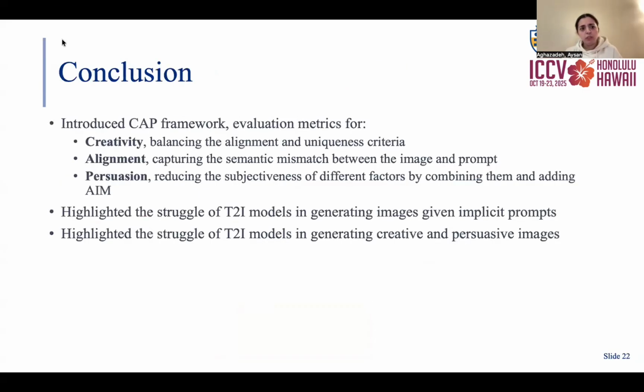We introduced the CAP framework for evaluating creativity, alignment, and persuasion, and highlighted the struggle of text-to-image models in generating creative and persuasive images from implicit prompts.